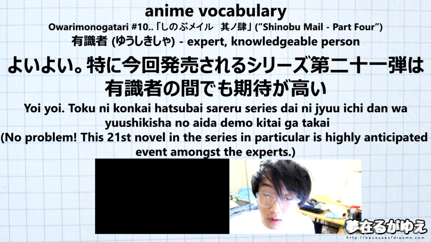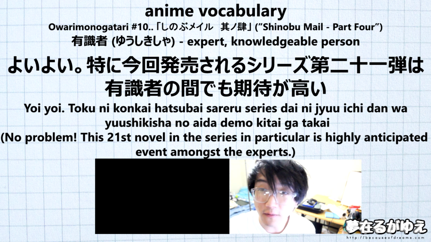We have right after that konkai, which is going to mean this time. We have hatsubai suru, and this is a verbal noun. Suru is in its passive form, so it's going to be sareru instead of suru. So instead of to sell, it's going to be to be sold. Right after that, we have sirizu, and this is going to translate to series. We have dai nijuichi dan, and this is going to translate to 21.